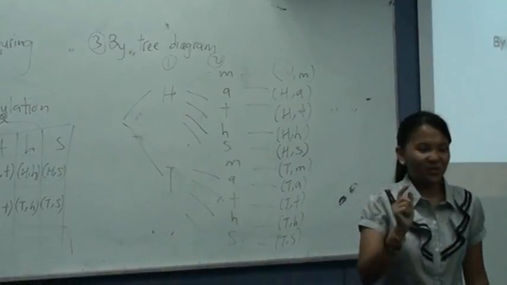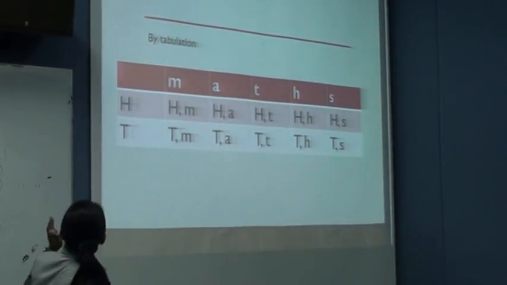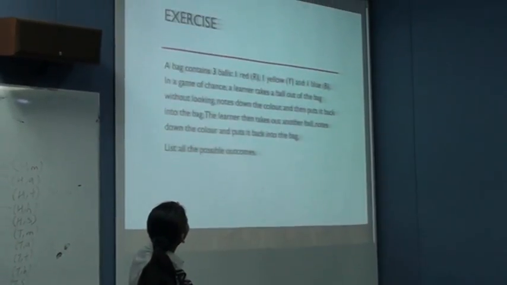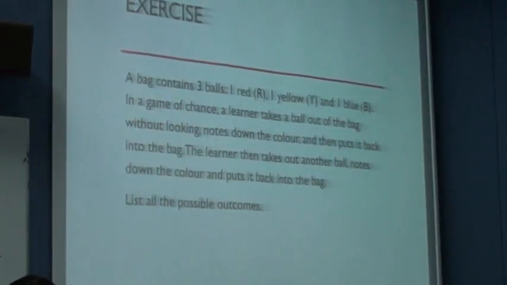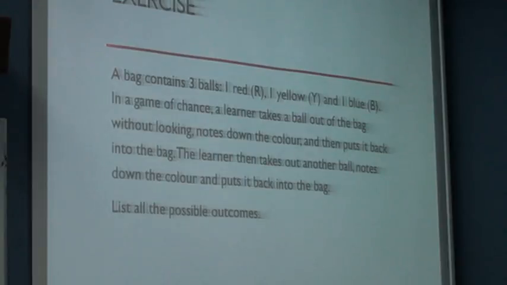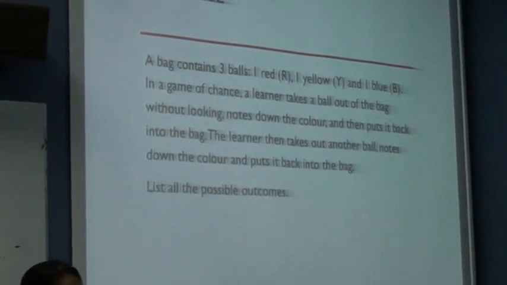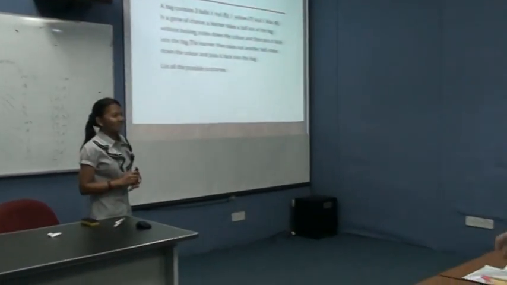So we have learned the three ways, right? Just to test your understanding, we will have an exercise. This is what I wrote on the board. I want you to work in groups.